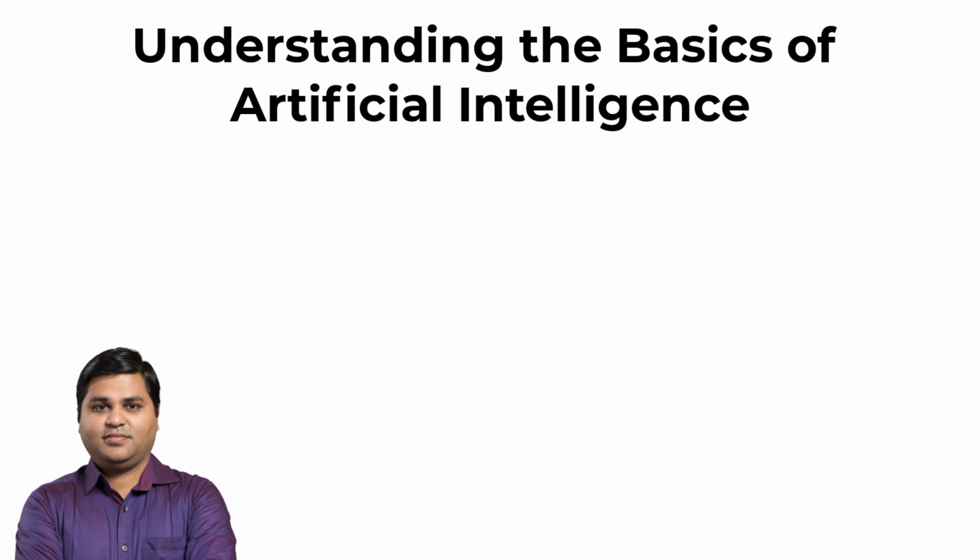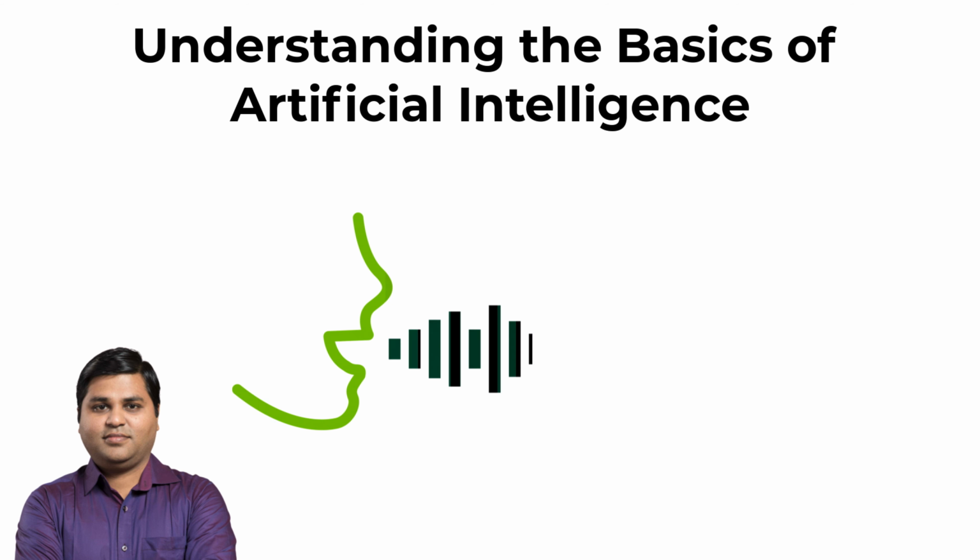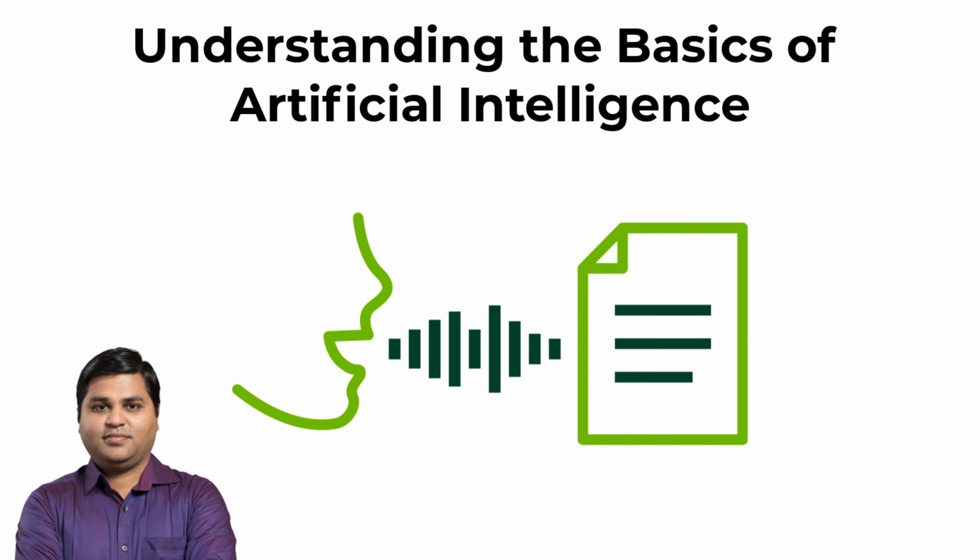Artificial intelligence, or AI, refers to the development of computer systems that can perform tasks that typically require human intelligence, such as recognizing speech, making decisions, and learning. AI is all around us, and you may have interacted with it without even realizing it.